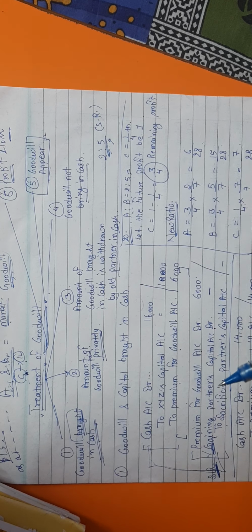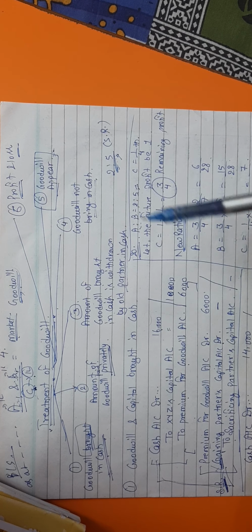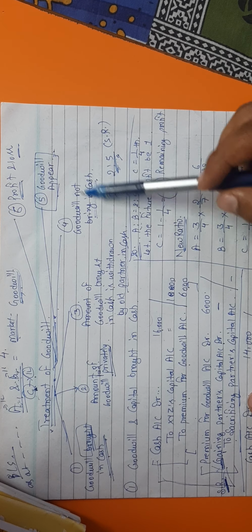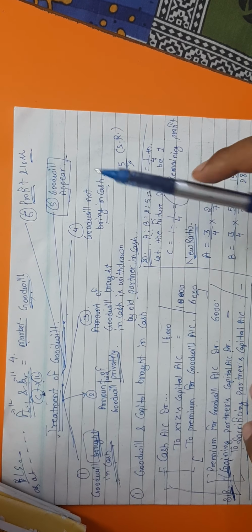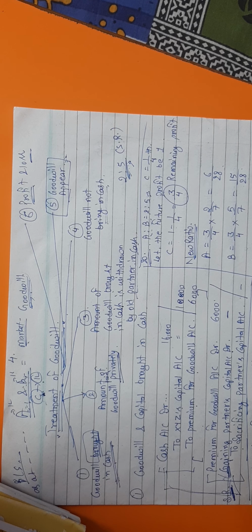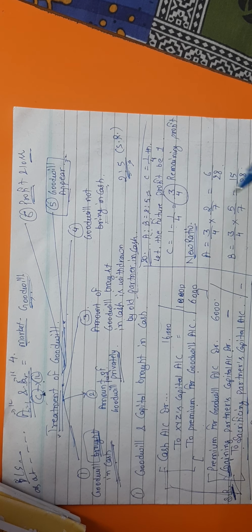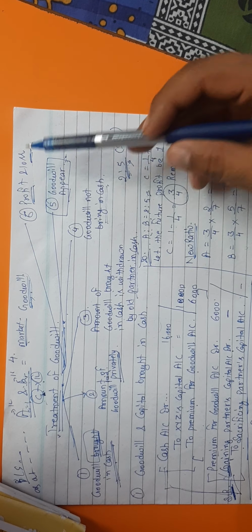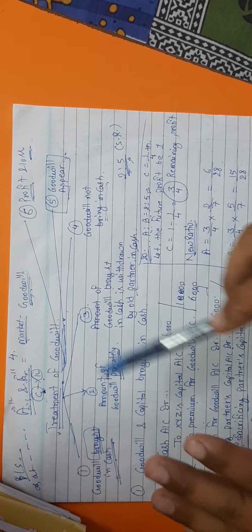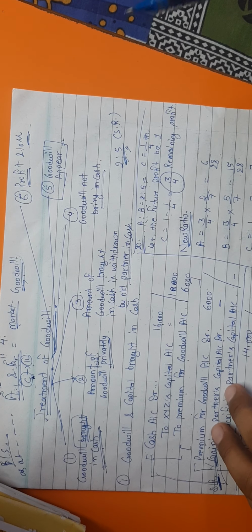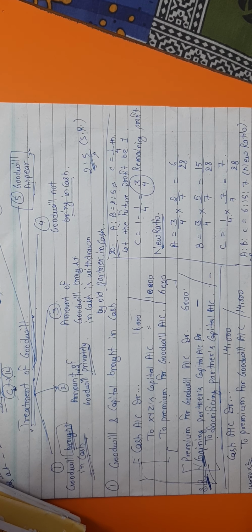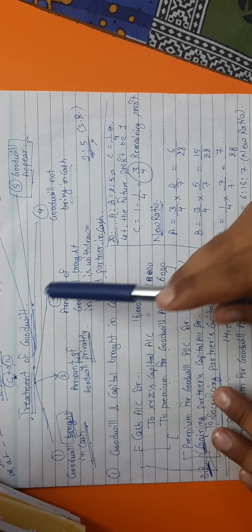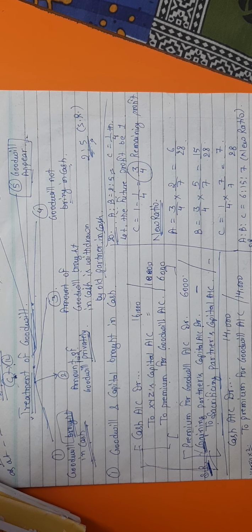Next, when goodwill is not brought in cash, meaning the new partner is not able to bring goodwill in cash, what treatment we have to do. Next, if we have an old goodwill, called goodwill appearing already in our books of accounts, how to use it. And the last is profit and loss. It is not a part of goodwill, but if we have a profit or loss, we have to study how to pass the journal entry. These are the conditions related to goodwill we study in this topic.